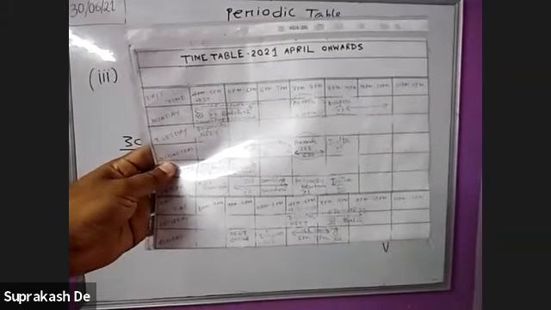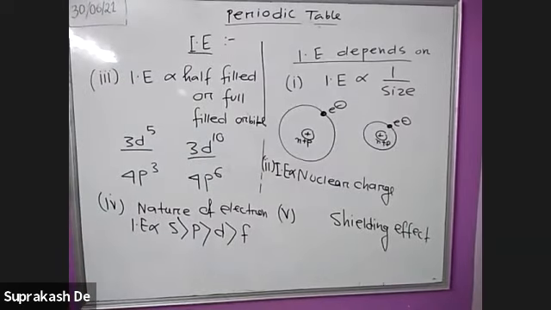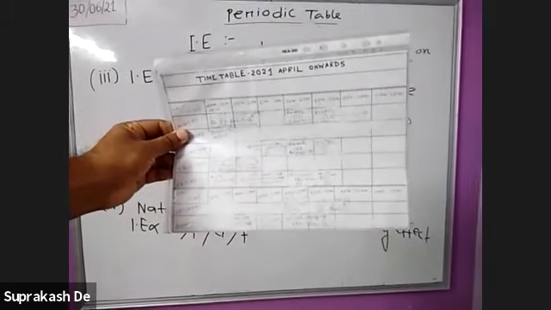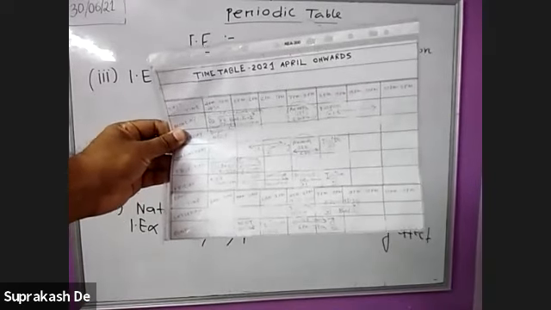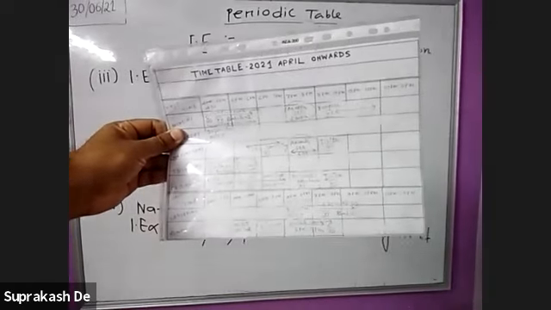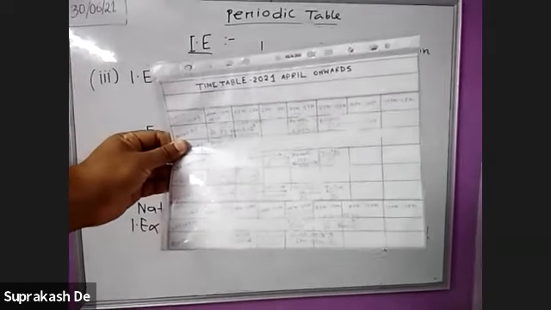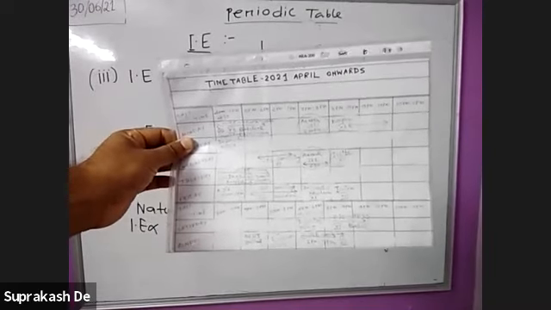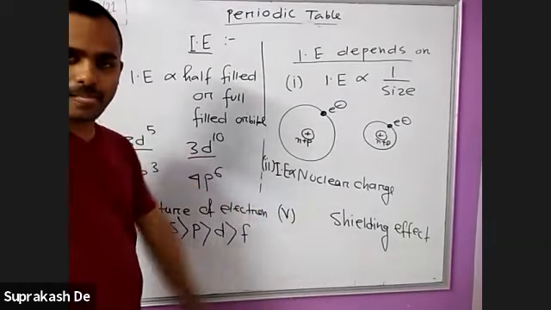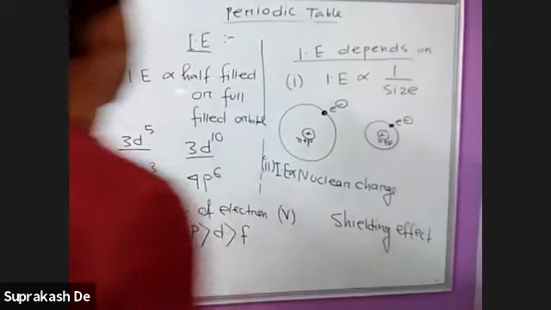The board is not visible to you, but my voice is audible. But if I explain only by voice, it is difficult to understand, so I write on the board. In the same way, I want to explain the shielding effect. What is the shielding effect?